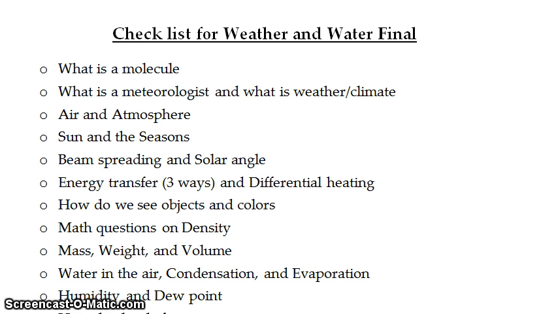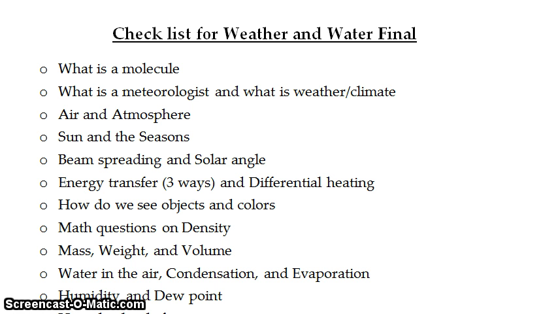We also talked about our hours of daylight. In the summertime, the sun is in the sky for a longer period of time, and that's transferring more energy to this hemisphere of the earth, so it's going to be warmer. In the winter, we don't see the sun as much or as long, so we're not getting as much energy from the sun, so the planet's going to be colder.